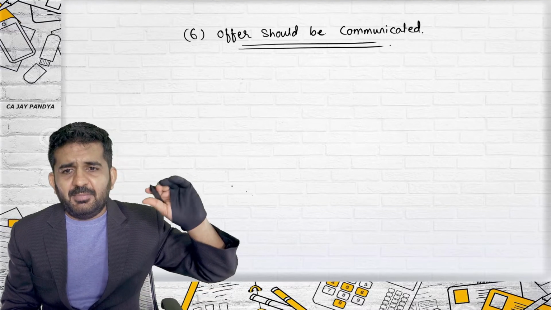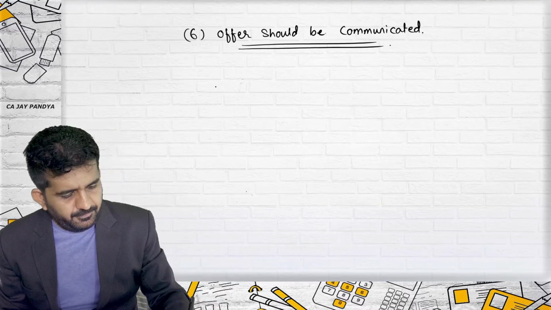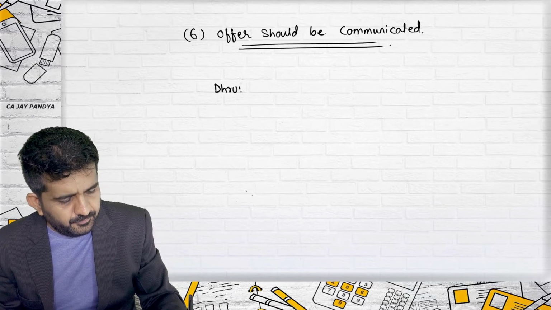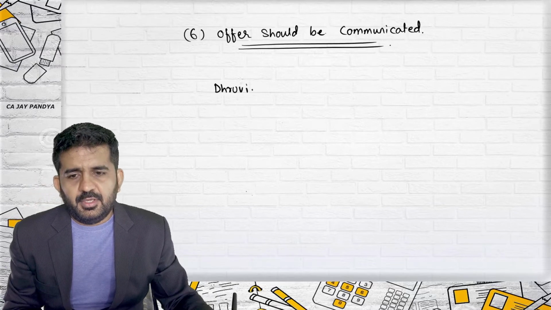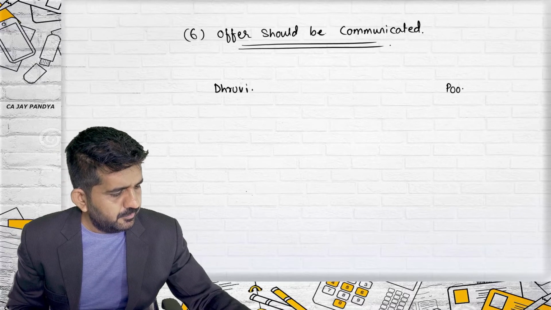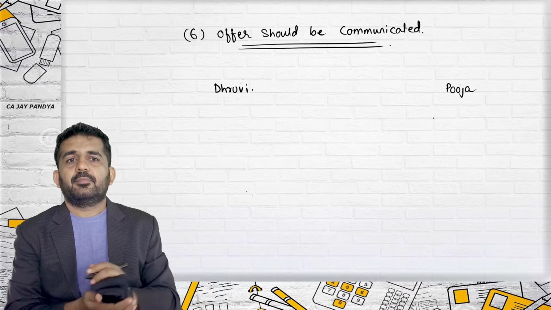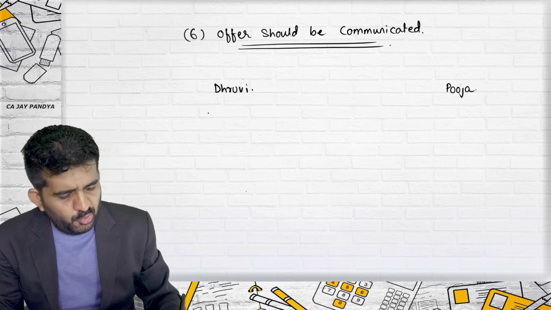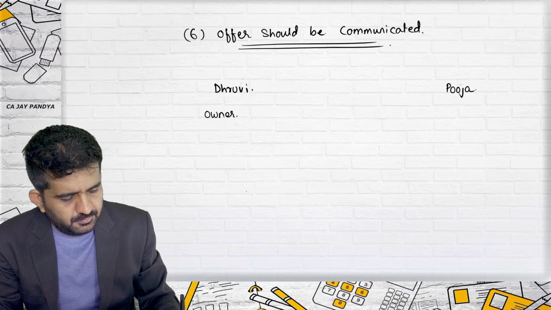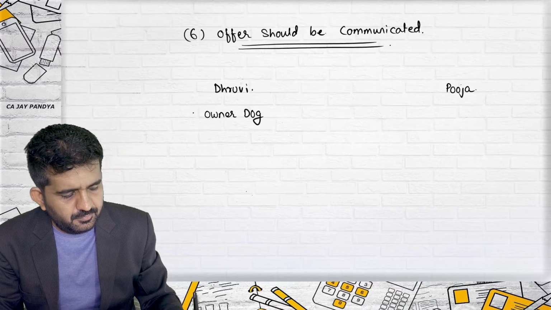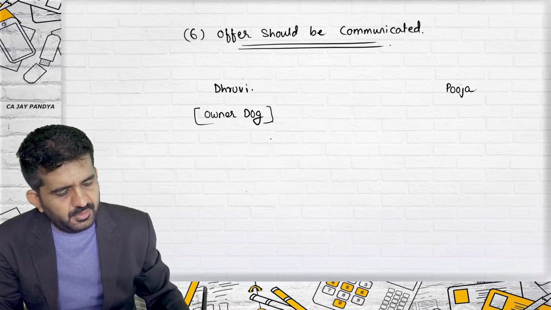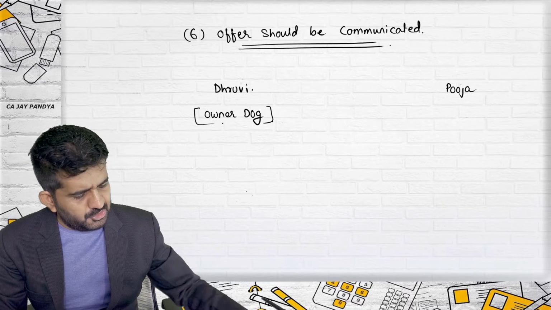Say, let me take 2 names from the class. Dhruvi and Pooja. Dhruvi is the owner of a dog. And this dog is lost.